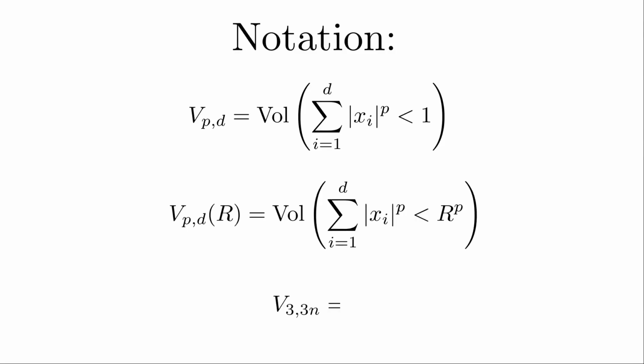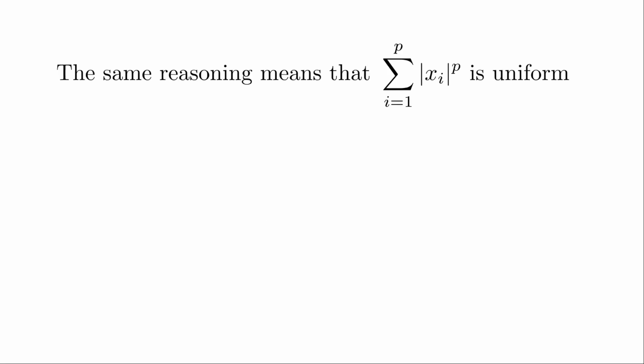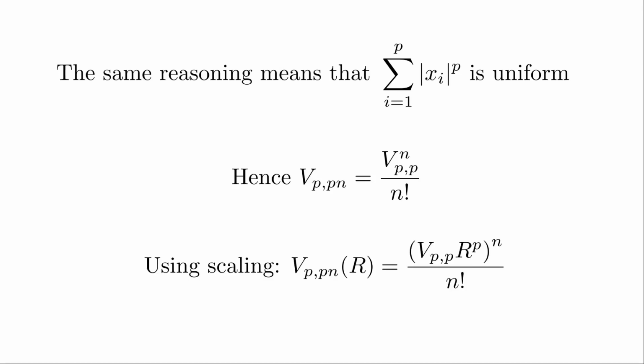So what we just found is that V_3 is the nth power of V_3 divided by n factorial. If p is a positive integer, I can use the same reasoning to find that this sum is uniform. From there, we'd get to V(p^n, p) equals the nth power of V(p,p) divided by n factorial, by just replicating the reasoning we did for spheres. Finally, using scaling, we get this general formula for an arbitrary radius r.